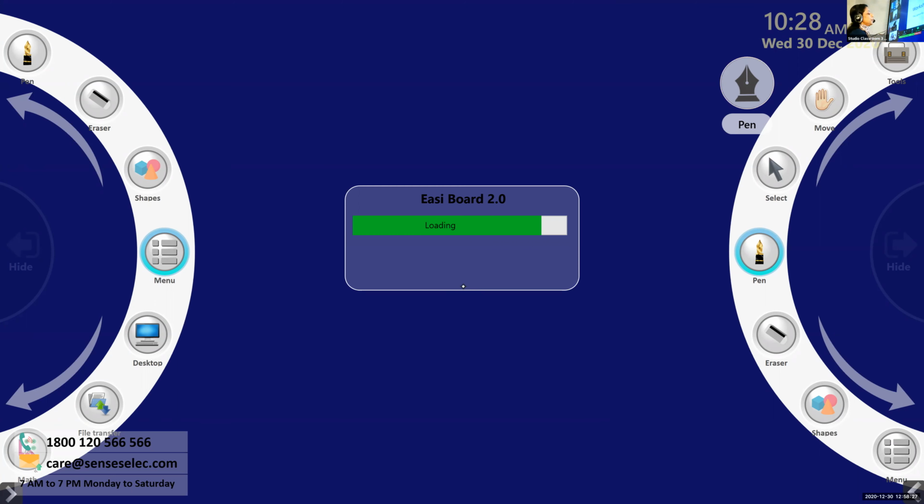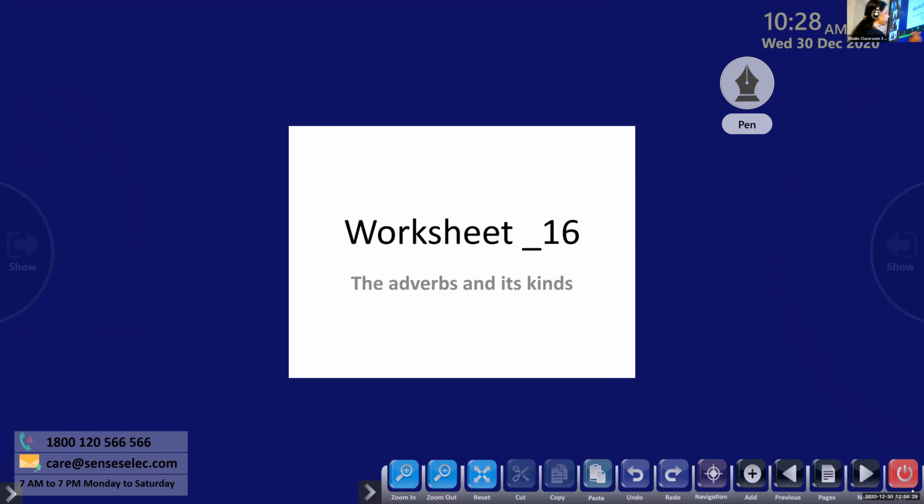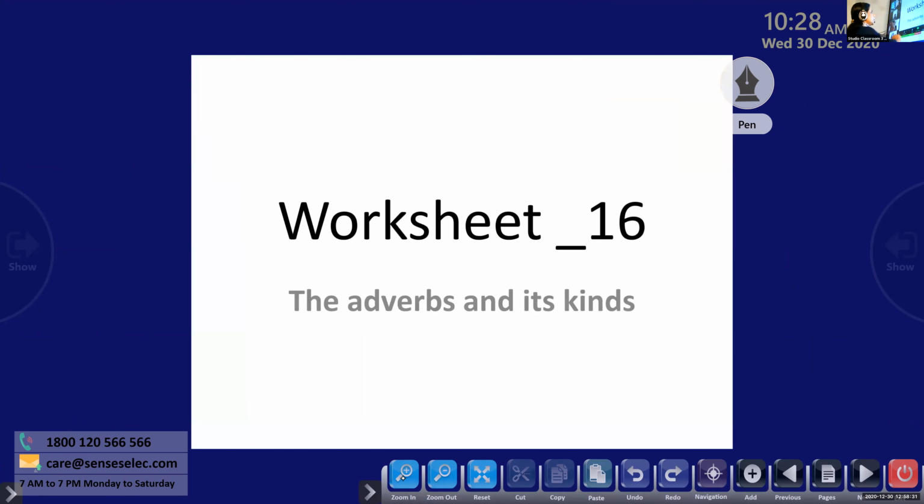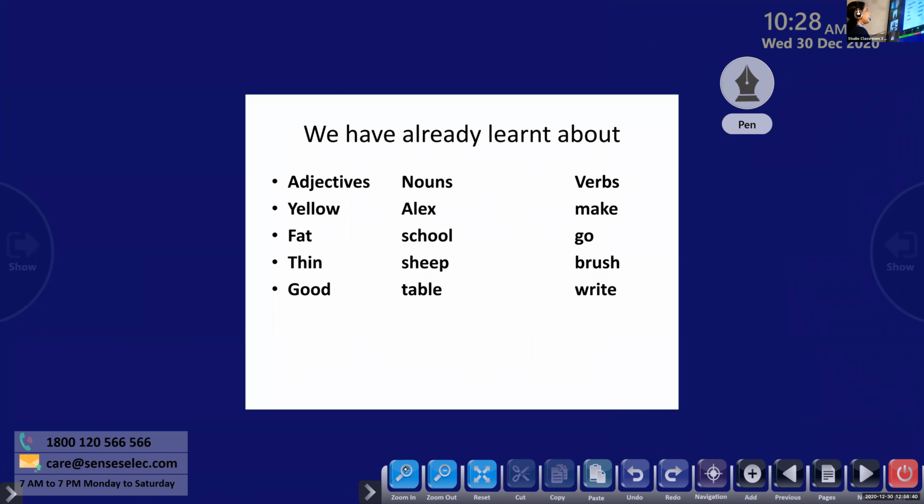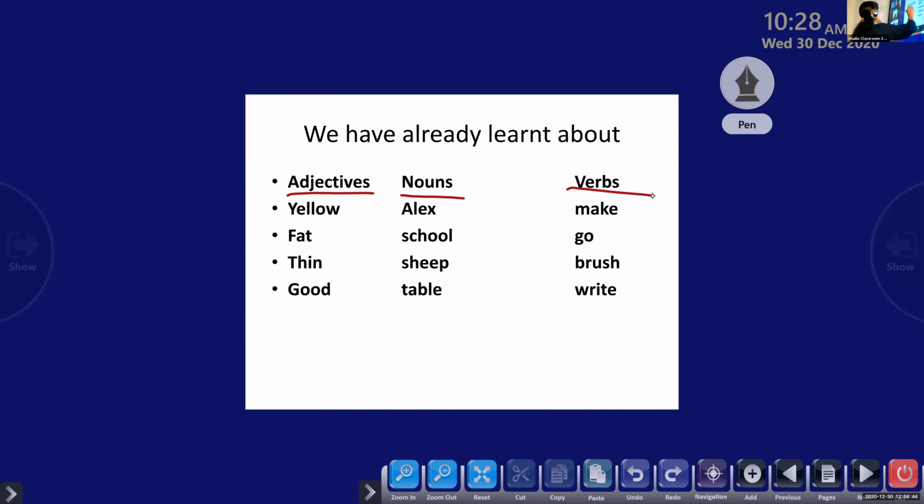Okay, children? So we are in the topic. Today we are going to discuss worksheet 16, adverb and its kind. So let's have a recap on the topic. We have already learned about adjectives, nouns, and verbs. Here are some of the words. Yellow, fat, thin, good.